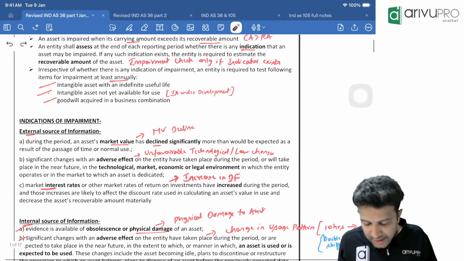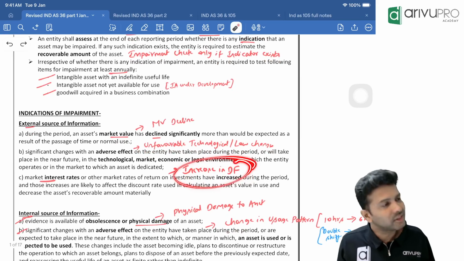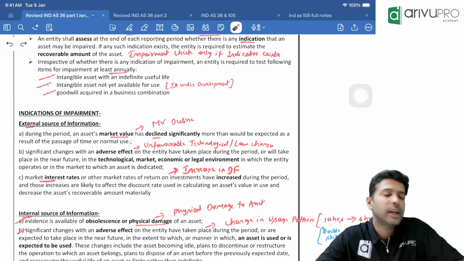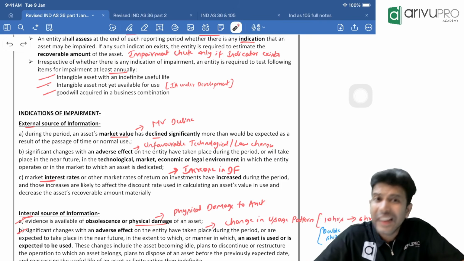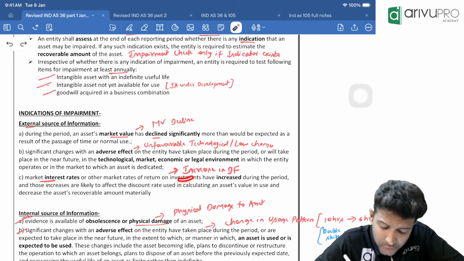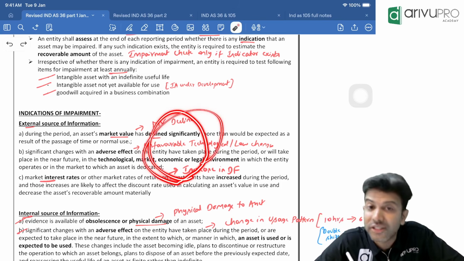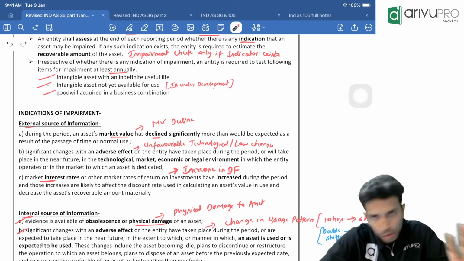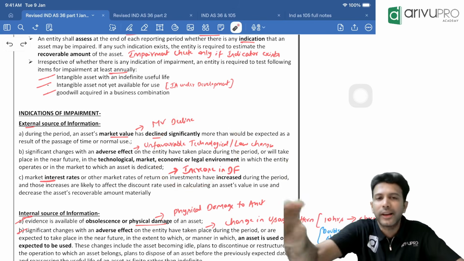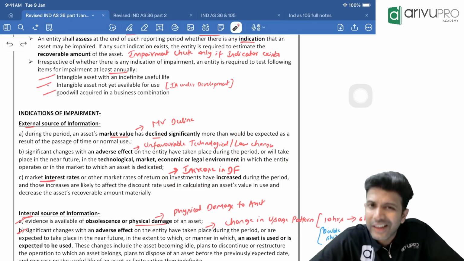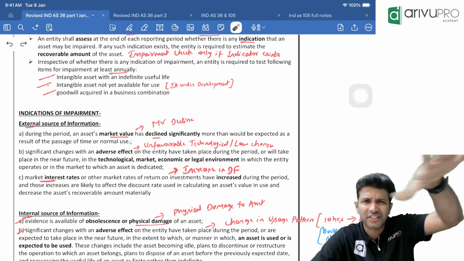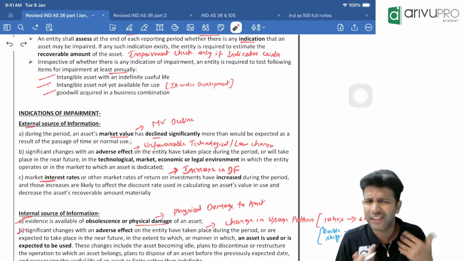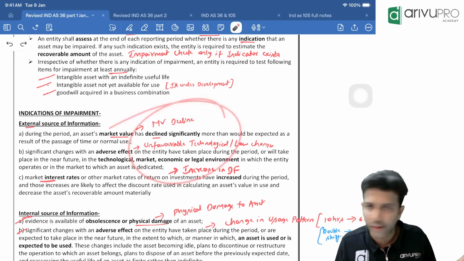Okay. If there is any increase in the discount factor, I'll tell you what this is. In problems, we will say, right? If the discount factor increases, that is also an external impairment indicator. Sir, when we say indicators, these are just for the sake of example. These are not a full list. These are some of the examples. You could have more external indicators also. These are just for explanation purposes. Indicators means that these are just some of the parameters. There could be a few more also. But for our discussion, I think this example is good enough.